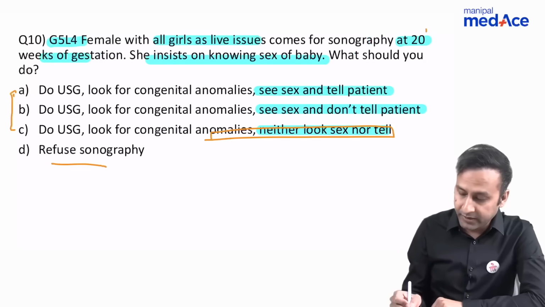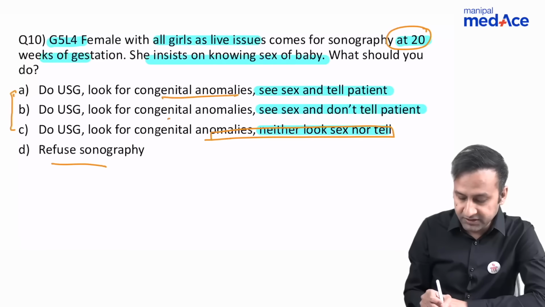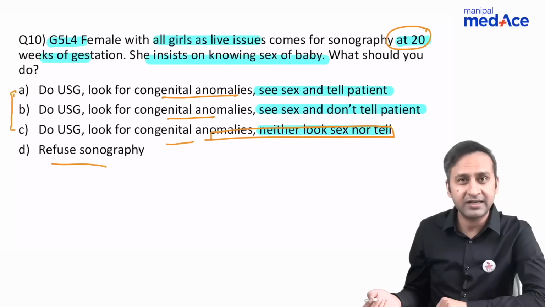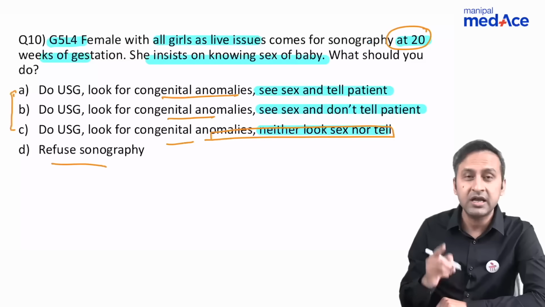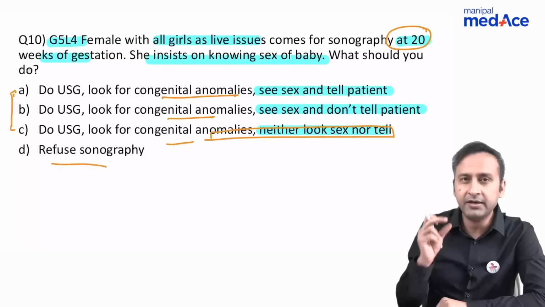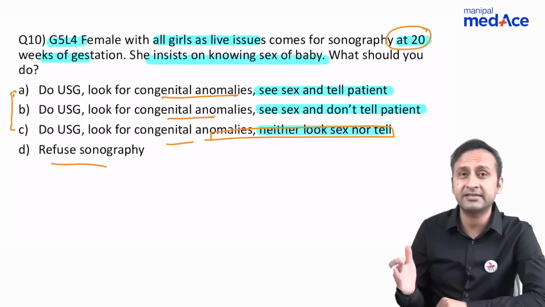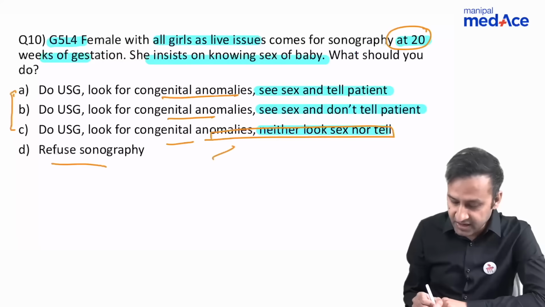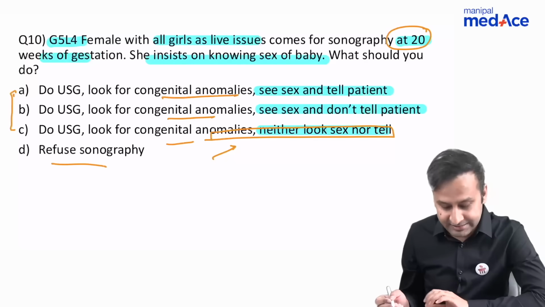And why, at 20 weeks of sonography, do you want to look for congenital anomalies? Because we do TIFFA, that is level 2 scans, at 20 weeks. So you want to look at congenital anomalies, but in a normal congenital anomaly scan, we don't look at the sex of the fetus. We look at the sex of the fetus only in a very narrow range of disorders like X-linked or sex-linked disorders. But in this case, the answer would have definitely been C.